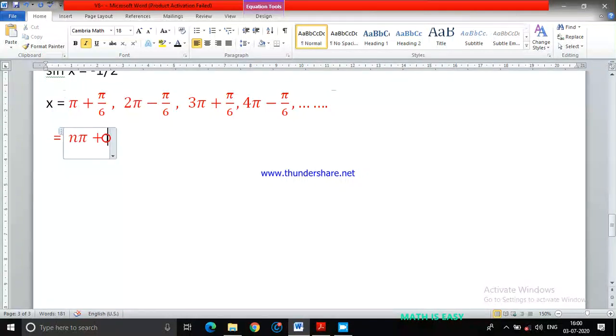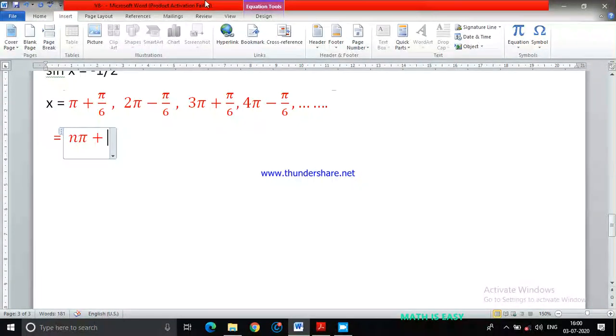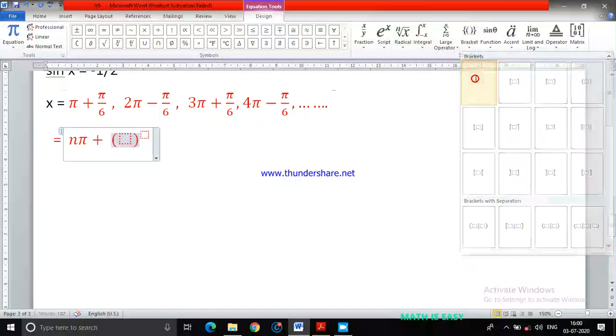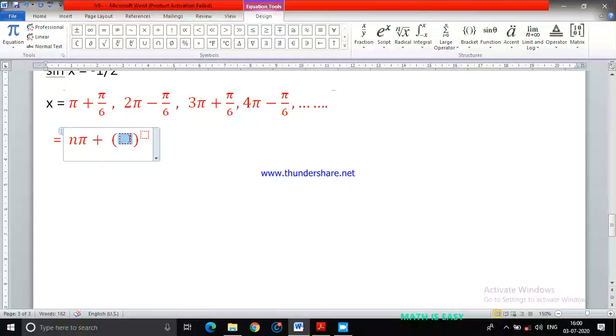So in the last class we discussed, if it is a multiple of an even number or odd number, what should we consider? If the multiple of π is odd, it is a positive number. If the multiple of π is even, it is a negative number. So (-1)^(n+1) will come. Okay, this will come: (-1)^(n+1).